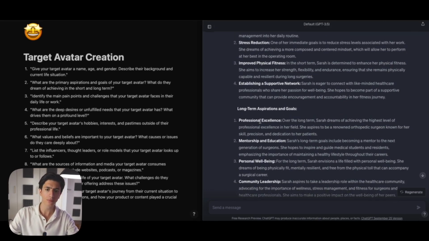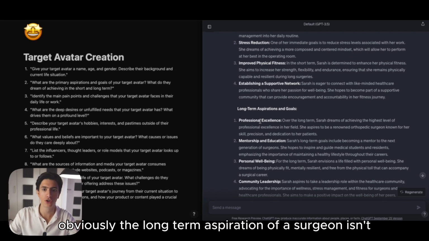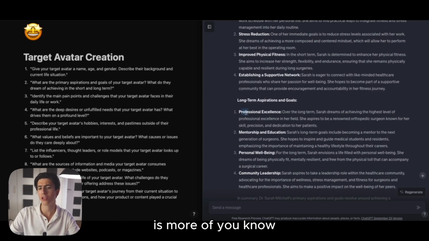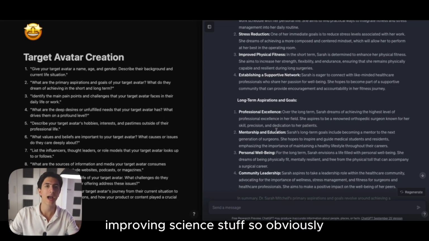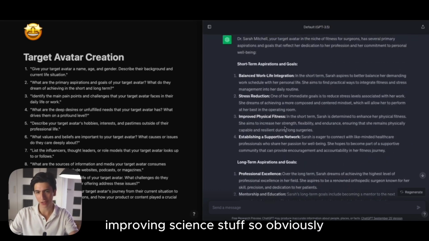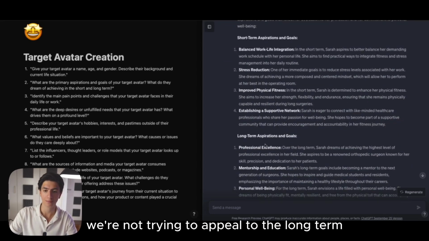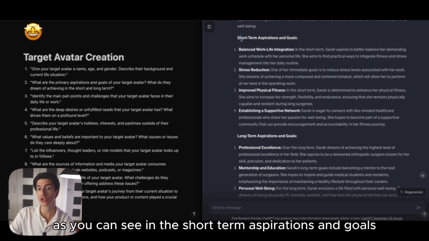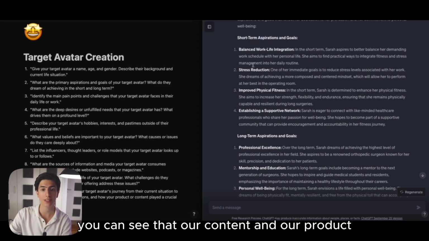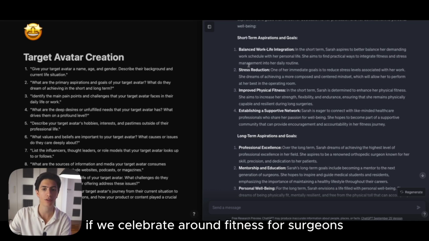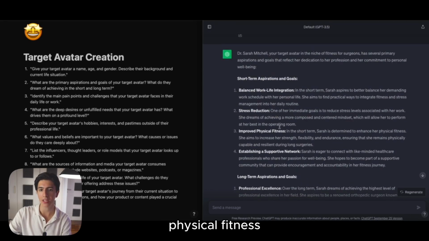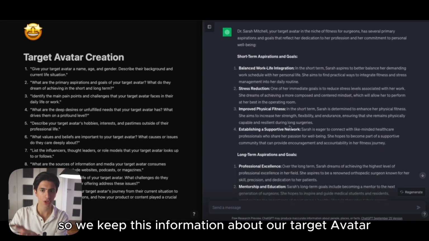So as you can see, obviously, the long-term aspiration of a surgeon isn't to have reduced stress or to be fit. It's more of excellence, mentorship, education, improving science stuff. So obviously, we're not trying to appeal to the long-term aspirations and goals of our target avatar. That being said, as you can see in the short-term aspirations and goals, our content and our product, if we sell a product around fitness for surgeons, absolutely appeals on stress reduction and improved physical fitness. So we keep this information about our target avatar, about Dr.